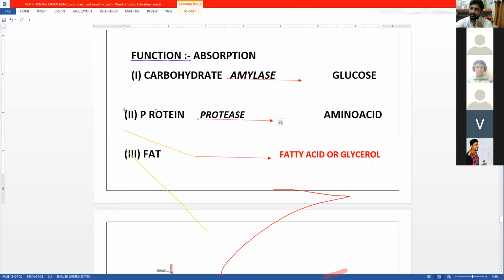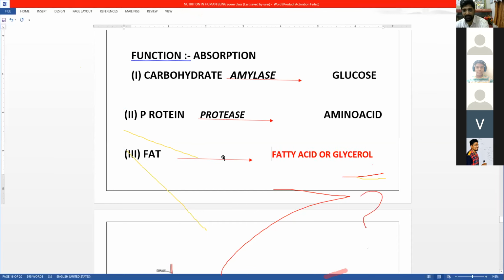You can understand this by thinking about how a house is formed from bricks, cement, and pillars. If you break the house, in reverse you get pillars, cement, and bricks. The smallest unit, the bricks, is in this case nothing but the amino acid. Similarly, let's see fat. Fat is converted to fatty acid, and the enzyme is lipase.